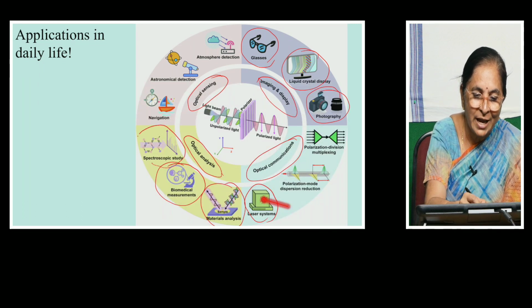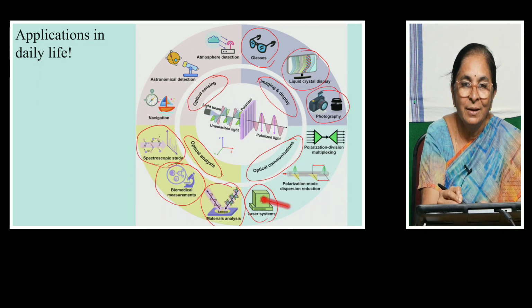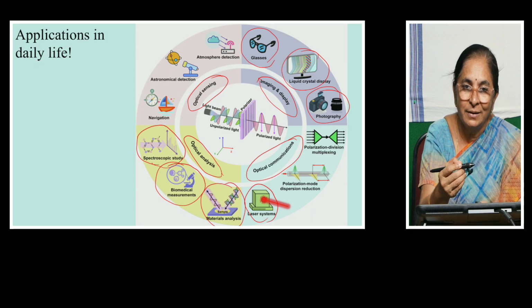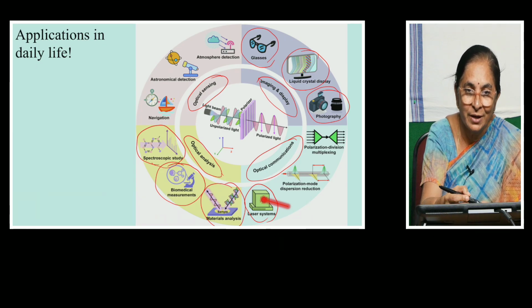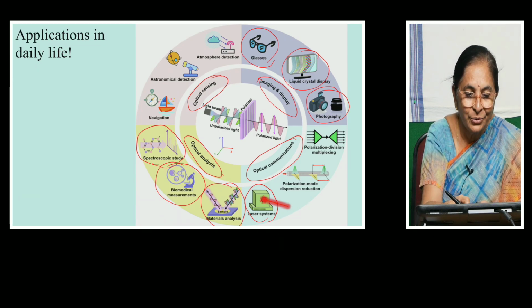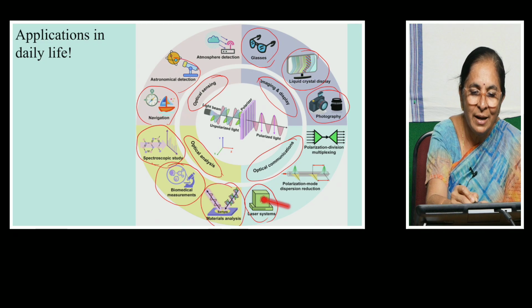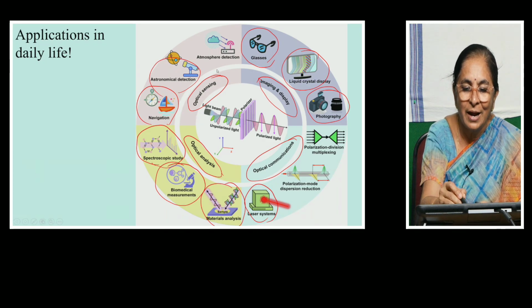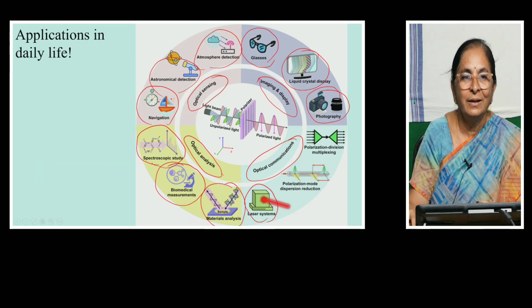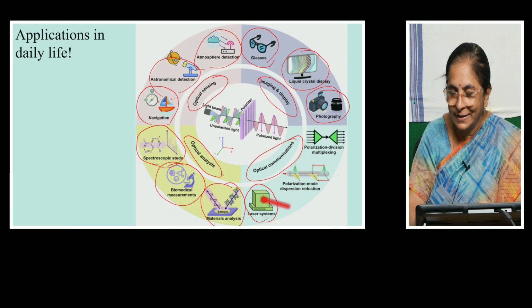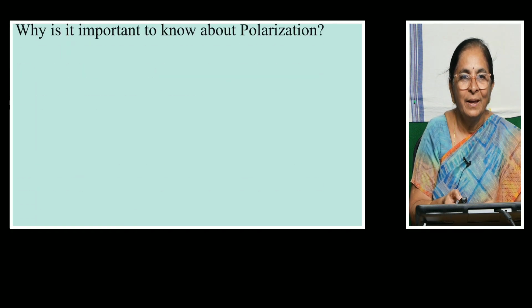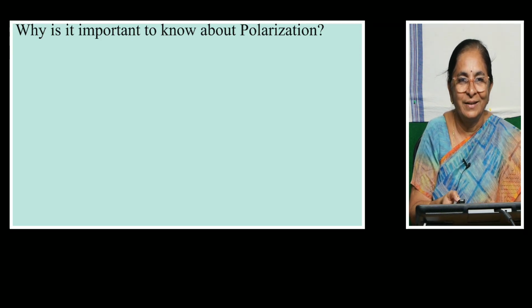And with the help of spectroscopic study, those instruments, microscopes, if they have the polarizing filter, the structure can be very clearly seen. In navigation and in astronomical detection and atmospheric studies, definitely these polarizing techniques are used. So let us see one by one. Why is knowing polarization important?